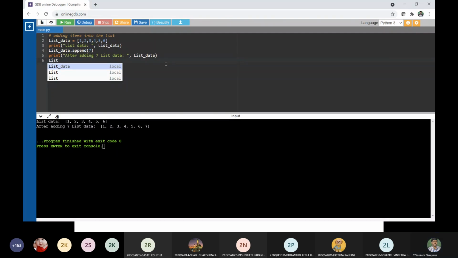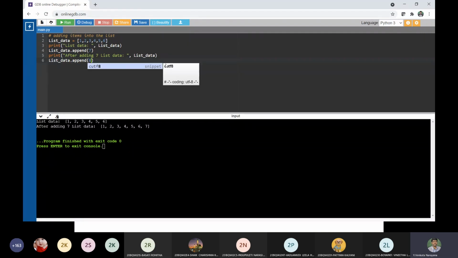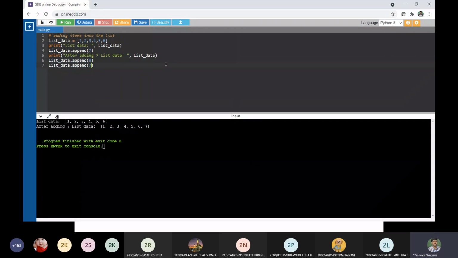So list data, I would like to add one more item. Let it be 8. In the same way, I would like to add one more item, let it be 9. I told you previously that a list can contain duplicate data also, so let it be 2, 3 or 3. Let us go and print the data.